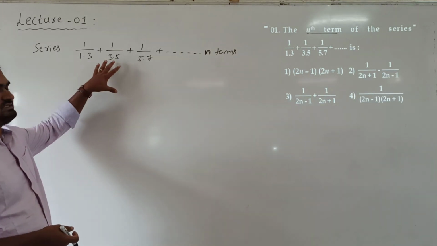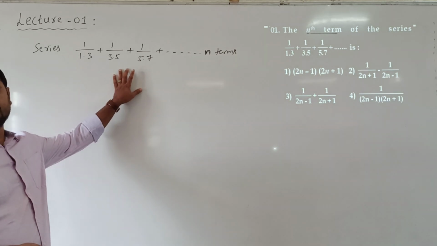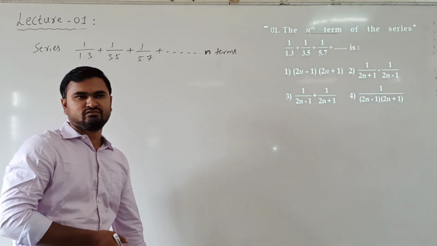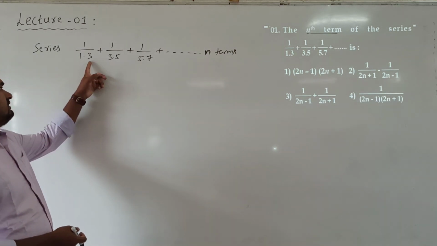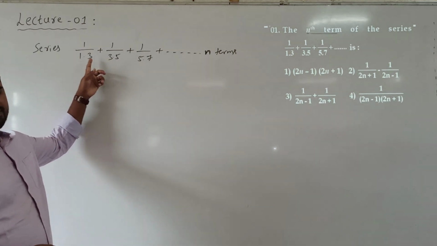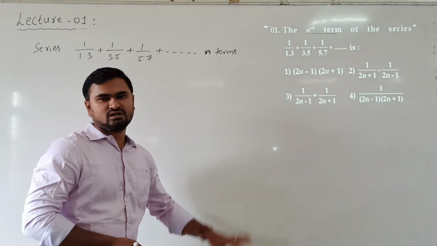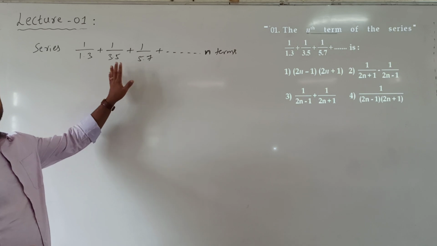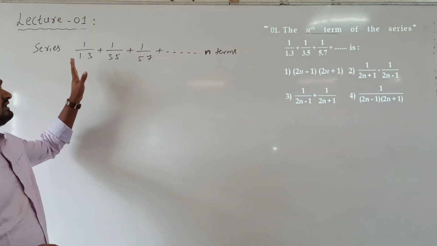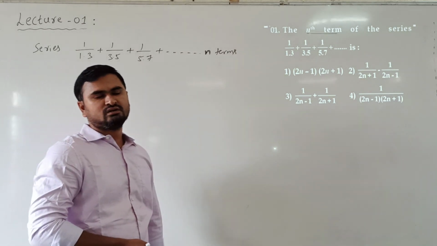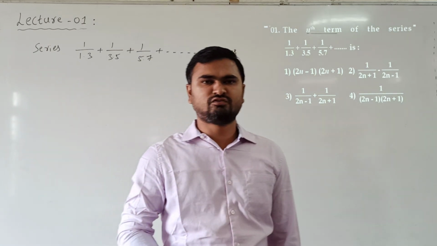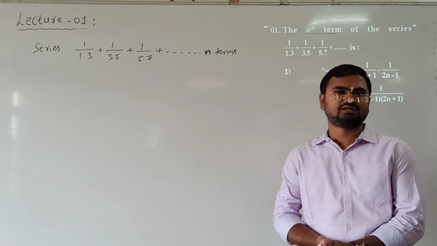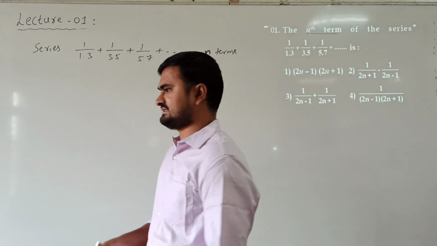See, is this series forming a standard progression like AP or GP or HP or any other standard form? Now clearly we can see that the difference will not be the same, the ratio will not be the same, and if you take the reverse ratio, the difference will not be the same. So they are neither in AP nor in GP nor in HP. So it is not forming a standard progression. Now in such a case, how to find the nth term in the series?